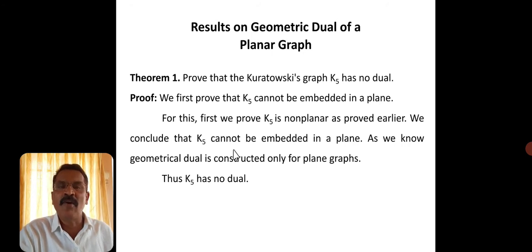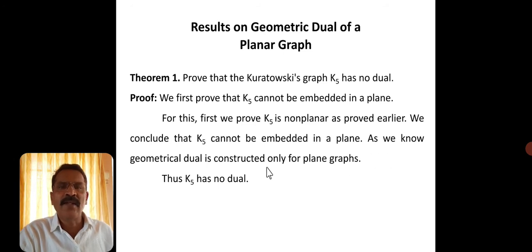Because what do you mean by a non-planar graph? There exists at least one crossing. One crossing definitely exists. It is not possible to draw it on the plane without the intersection of edges. If it were possible, you could say it is a plane graph, but K5 cannot be drawn on the plane without the intersection of edges. That we have already proved. Therefore the conclusion is that K5 is non-planar, and so K5 cannot be embedded in a plane.